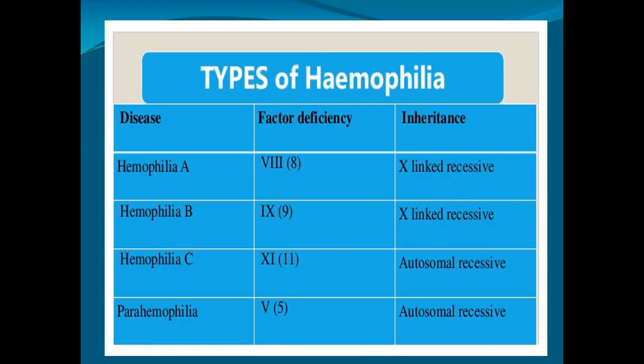Parahemophilia is factor 5 deficiency, and it is autosomal recessive. Autosomal hemophilia is one of the subtypes of type 2 von Willebrand disease, a functional qualitative dysfunction of the von Willebrand factor. I will not go into the details of autosomal hemophilia.